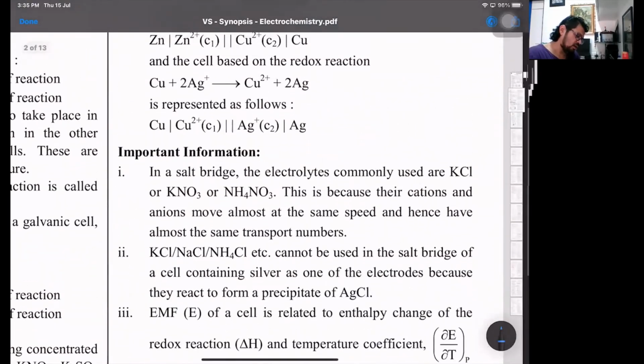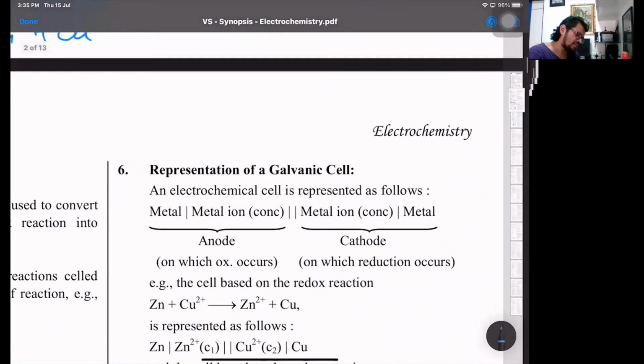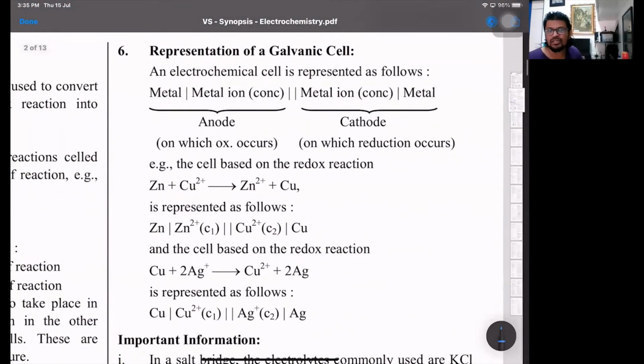Then same examples. Now representation. How is the cell represented with respect to a galvanic cell? In cell representation, the anodic half is written on the extreme left hand side, where a single vertical line means a direct contact between the metal and the metal ions.